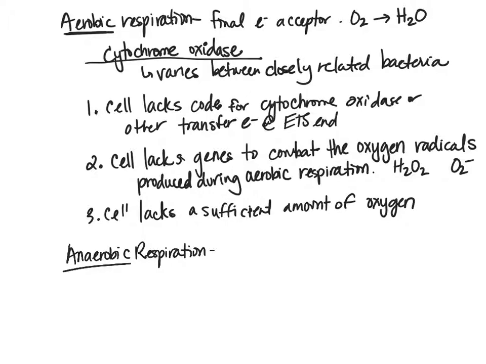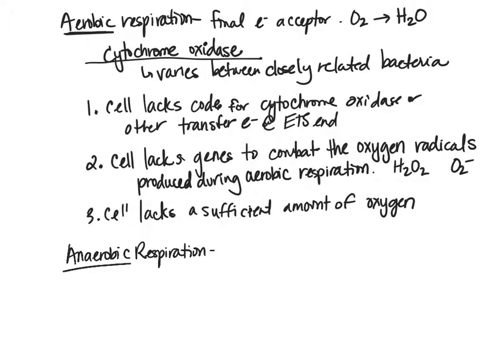Now, that doesn't mean that all microorganisms do have an alternative to aerobic respiration, because they don't. Some of them can only undergo aerobic respiration. Those are called obligate aerobes, and we'll talk about those more in, I believe, chapter 9. But some organisms are what are called facultative.